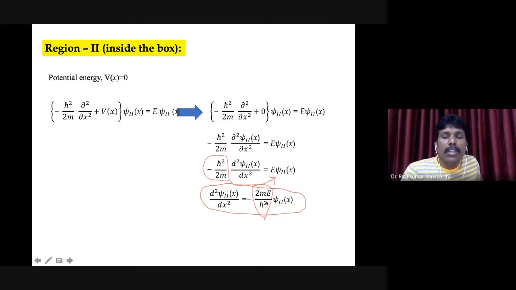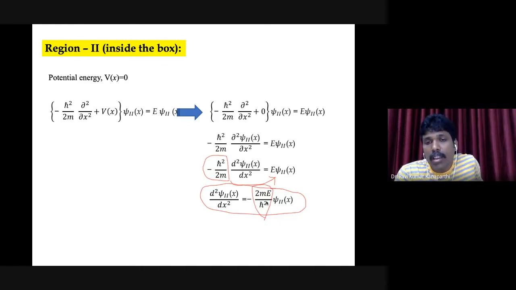Because you can see that the 2 is a constant. m is the mass of the particle. E is the energy, because we started with the Hamiltonian. The Hamiltonian operator is nothing but the total energy operator, therefore naturally the eigenvalue we are going to obtain is the energy. It is going to be some constant.